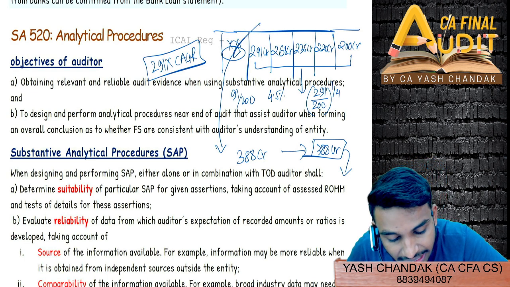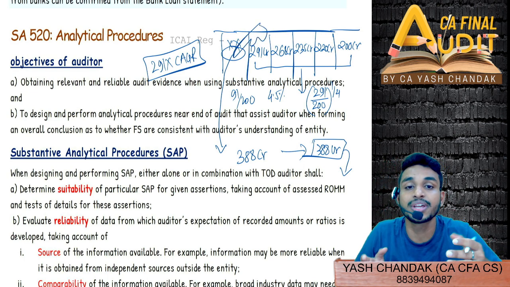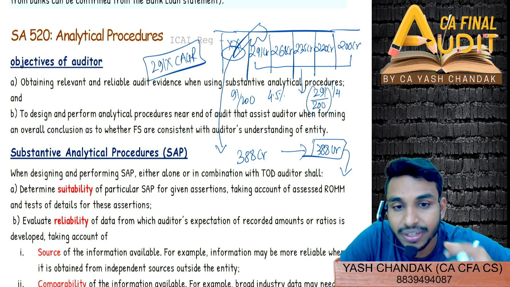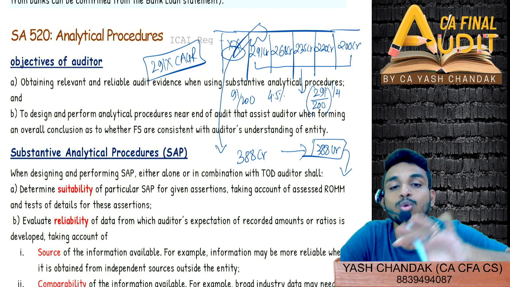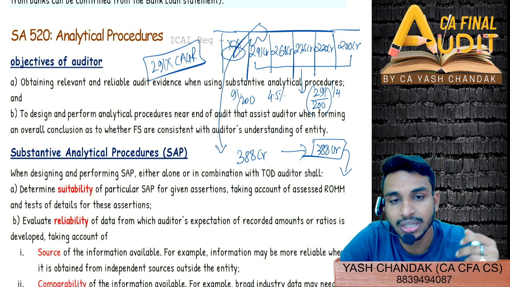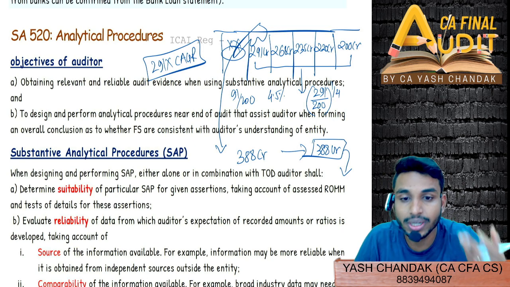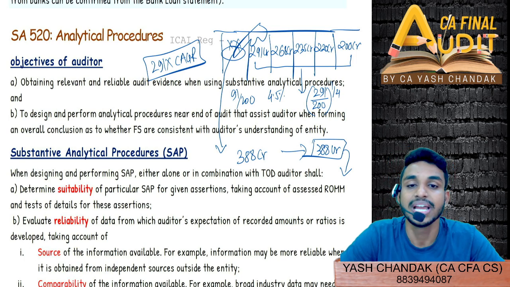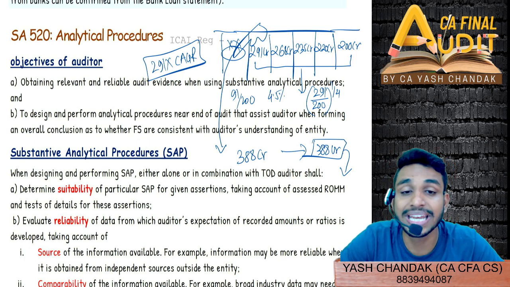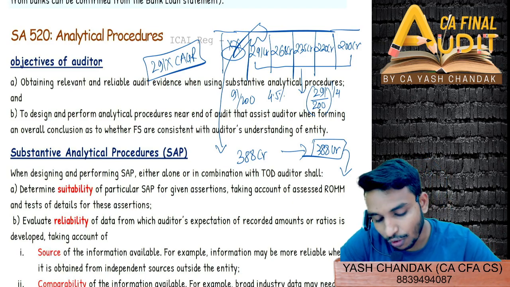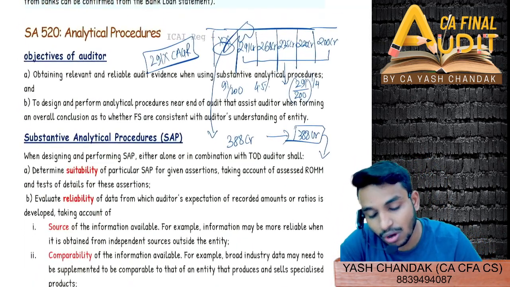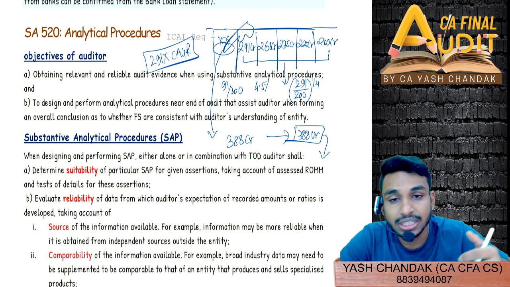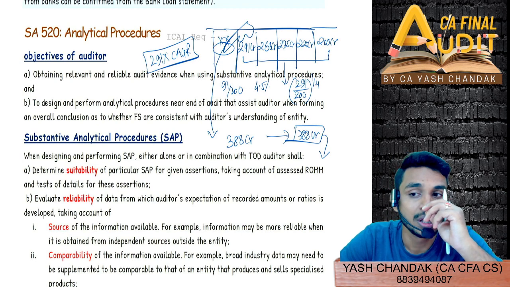So we become aware of any sort of deviation from the expected figure. How do we arrive at the expected figure? Through analytical procedure, by structural modeling, by trend analysis, by ratio analysis. All these are methods in analytical procedure. This we have already gone through, right? I remember clearly mentioning the analytical procedure to you. Now here we are going to see where analytical procedure is relevant, where it is not relevant, and how exactly to perform it, in which circumstances.